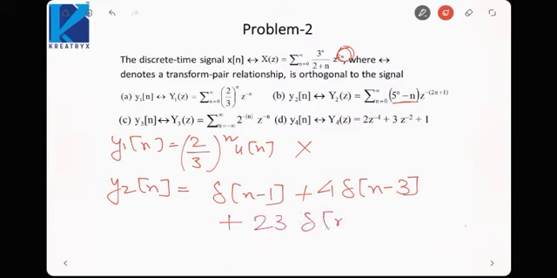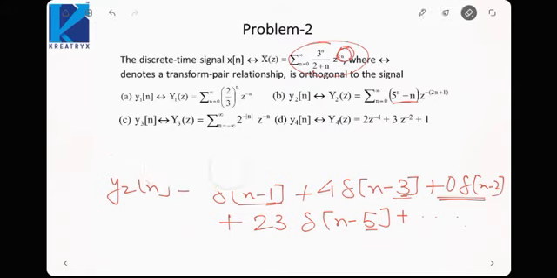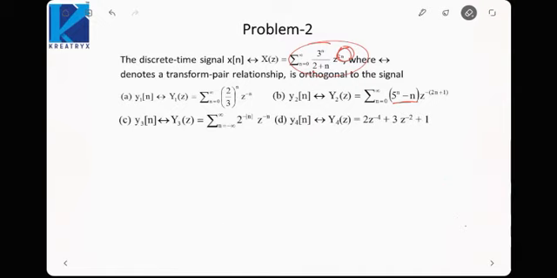Now if you see, this signal has impulses at odd points 1, 3, 5, whereas the other signal has impulses at even points. Okay, that means if one has impulses at the odd points and the other has them only at the even points, the product would always be 0, because the impulse at 2 is not present. So I can write it like this, 0 delta n minus 2. So when it is multiplied by delta n minus 2, it will be 0. So that way, one has points at odd points, the other has only even points, so the product would always be 0. If I plot on the graph, it would be something like this.